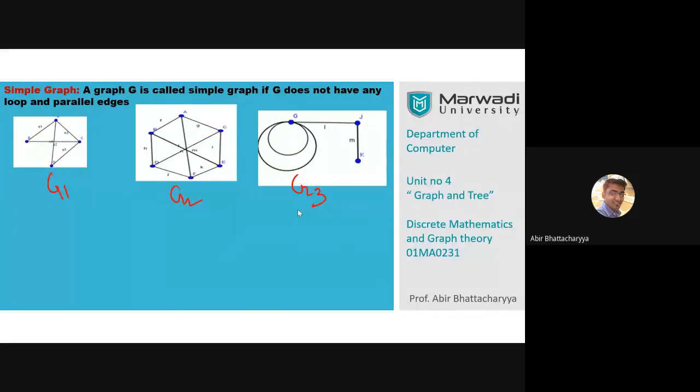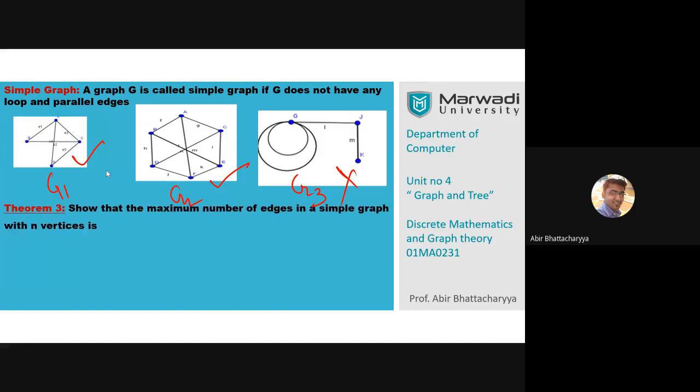So G1 and G2 are simple. Yes, Sekhar says yes. Well done, Sekhar. And Teodros. So G3 is not a simple graph, and this one is simple. This one is also simple, because G3 has a self loop. Since G3 has a self loop, it is not a simple graph.